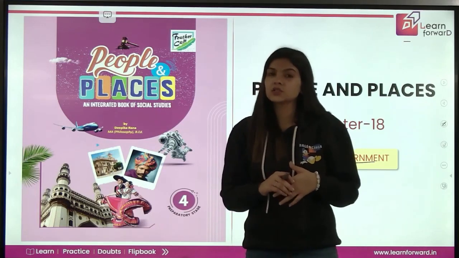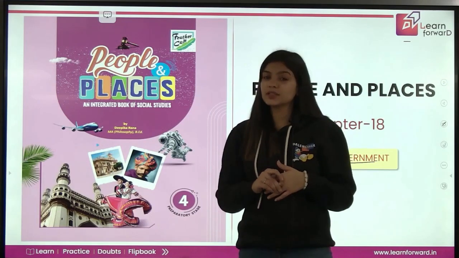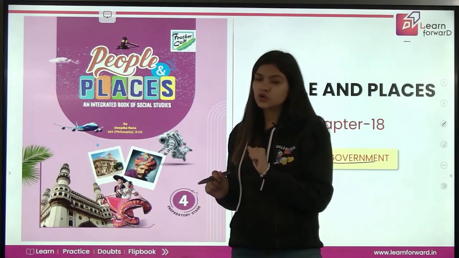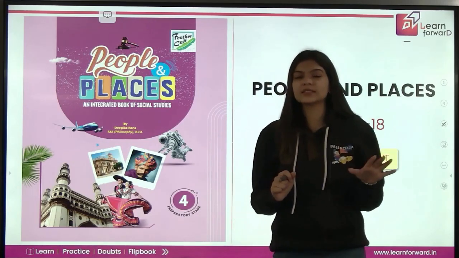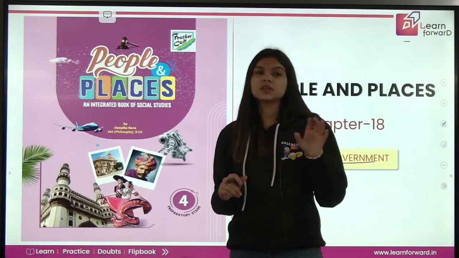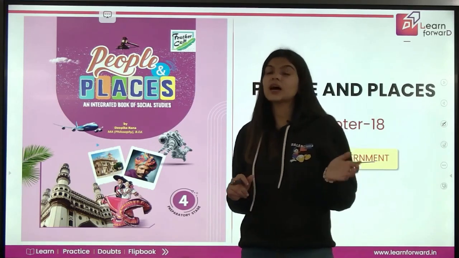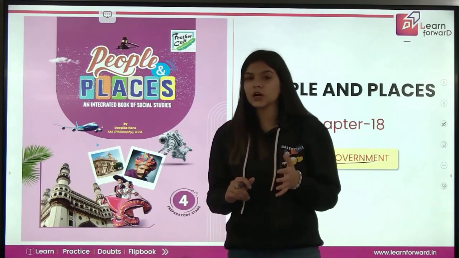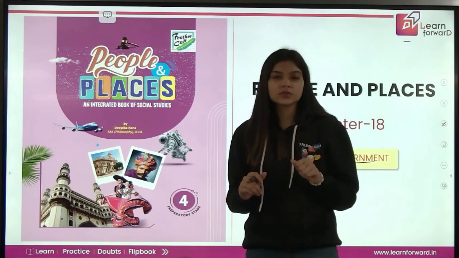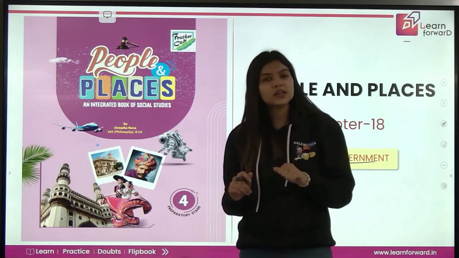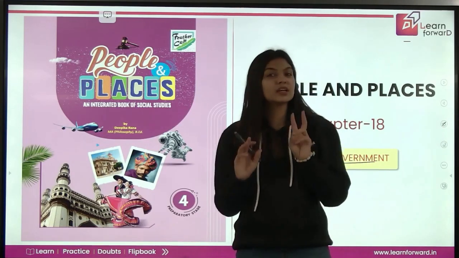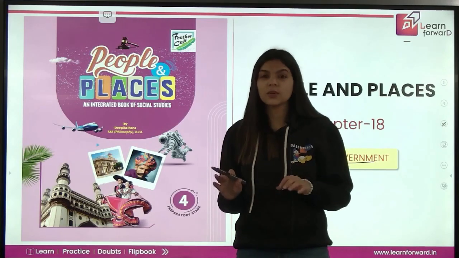Our country is so diverse that it is divided into 28 states and 8 union territories. The union territories are directly under the control of the central government, but the other 28 states are ruled by the state government. The state and central government elections are held after every 5 years in our country, and the people who are 18 or above choose their representatives, and these members become the members of the parliament, and the parliament is divided into basically two houses, which are Rajya Sabha and Lok Sabha.